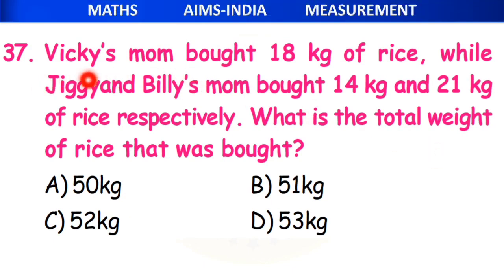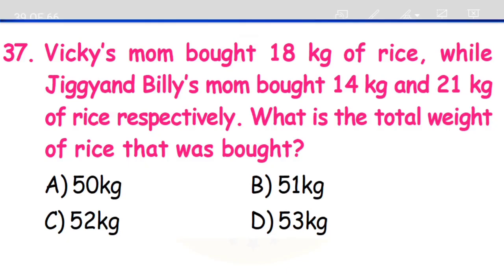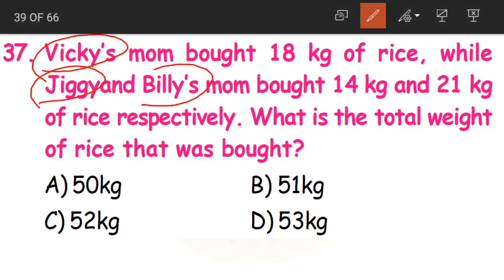Coming to question 37. Vicky's mom bought 18 kgs of rice, while Jiggy's and Billy's moms bought 14 kg and 21 kg of rice respectively. What is the total weight of rice that was bought? It's a very simple question, right, children? We have three moms here: Vicky's, Jiggy's and Billy's mom. All three have bought rice, but in different quantities. One bought 18, one bought 14 and the other bought 21 kilograms. Now what will be the total weight of the rice?